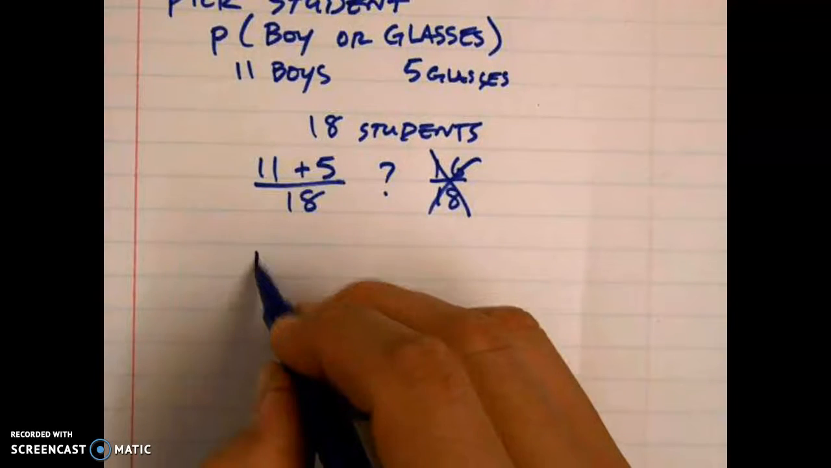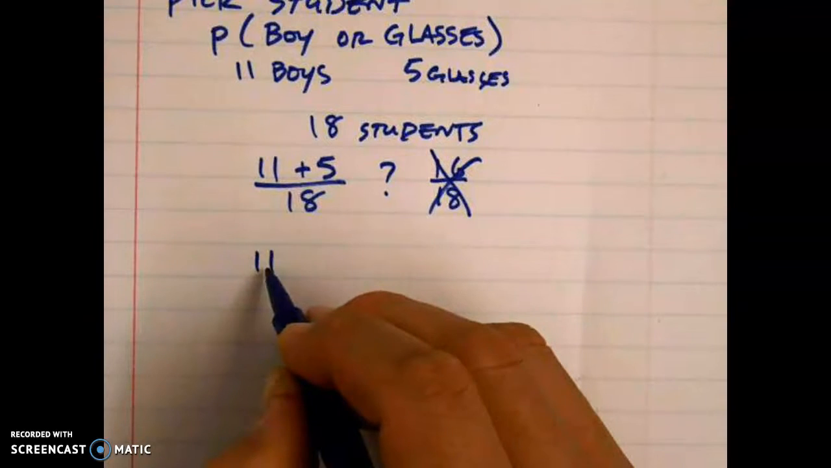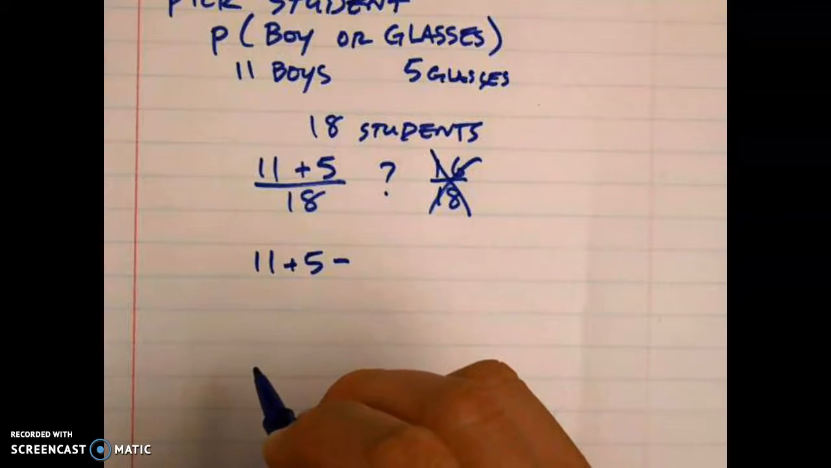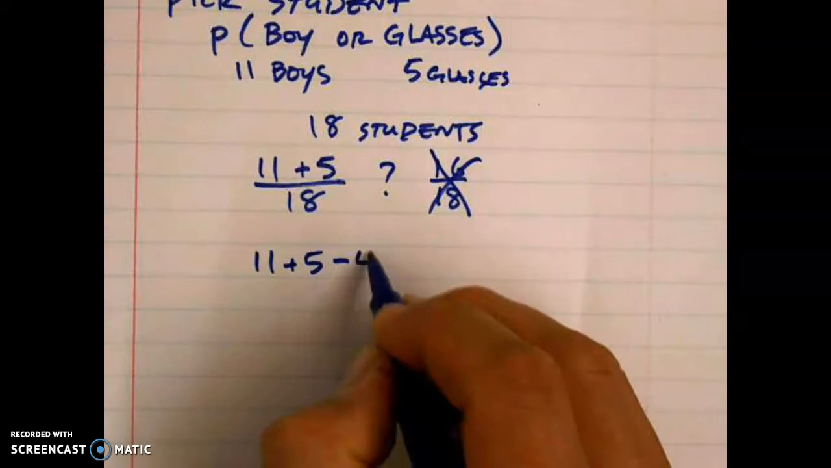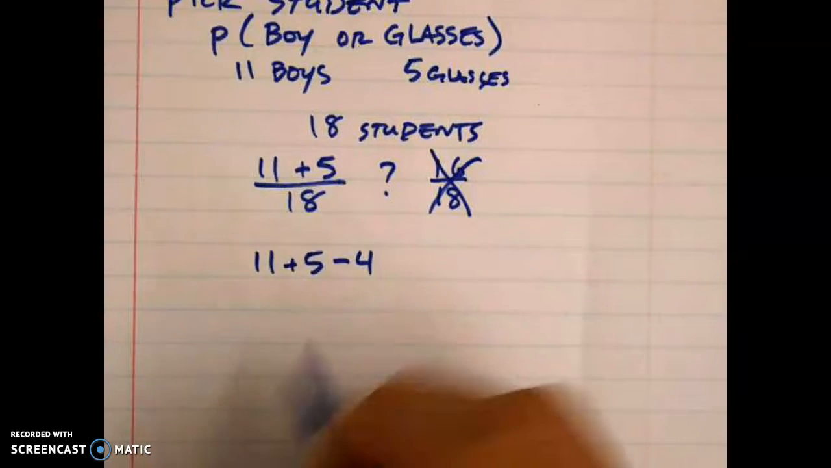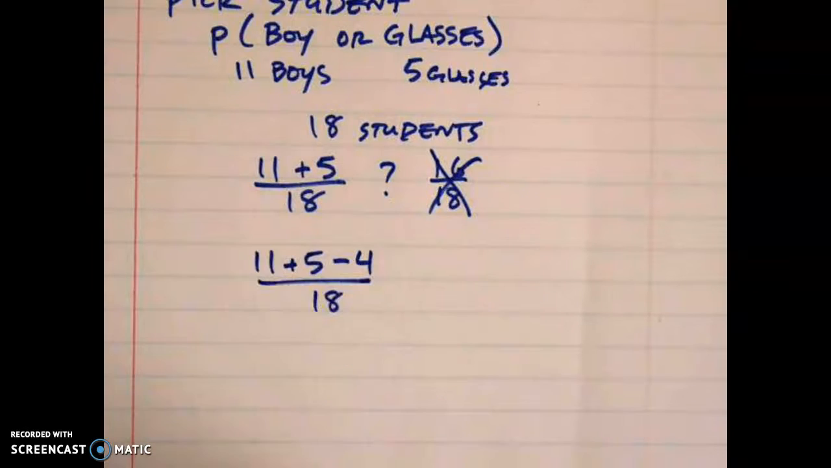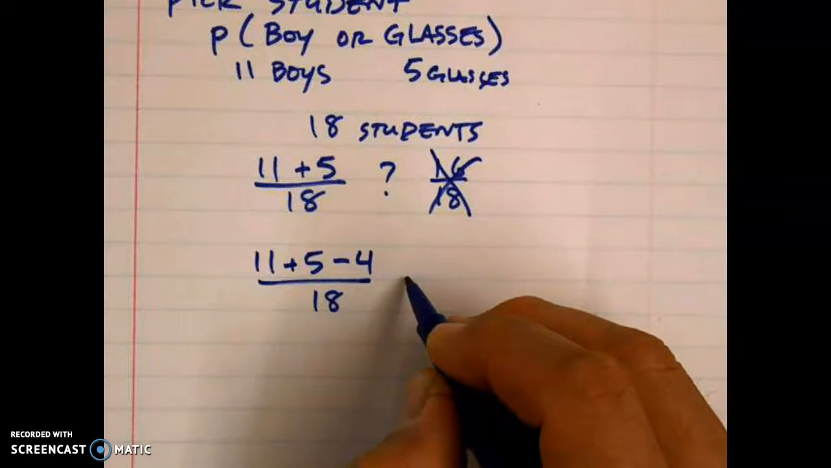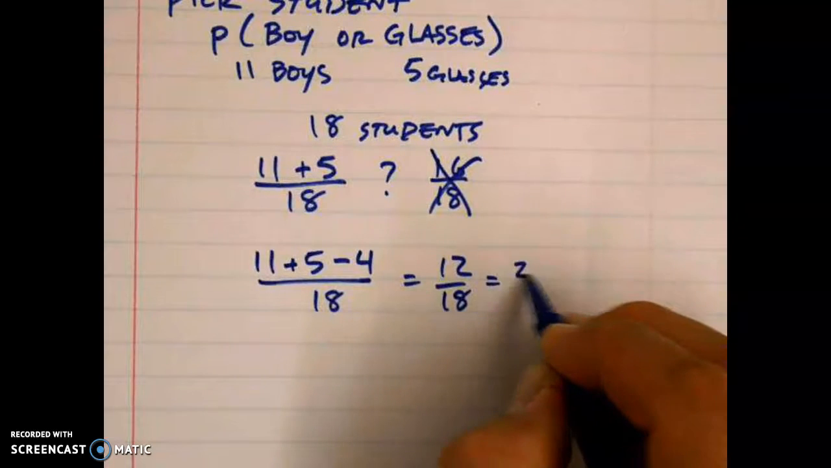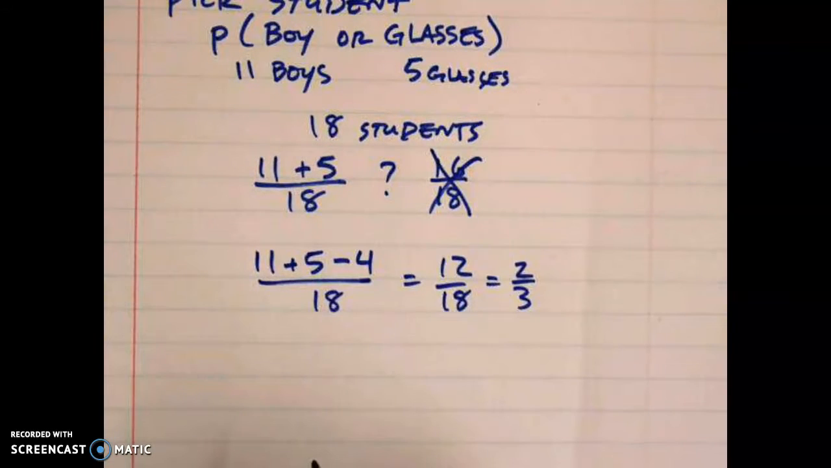Okay, so the actual formula is going to be add the 11 plus the 5 but minus the overlap. How many of them are boys with glasses? We have 4 boys with glasses. So we're going to have to subtract the overlap, all over 18. Okay? So we have 16 minus 4. Reduce, which is 67%.